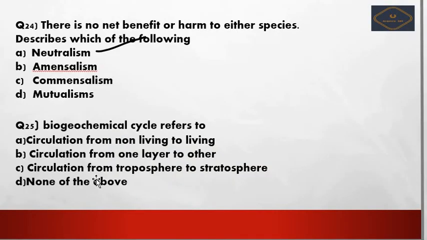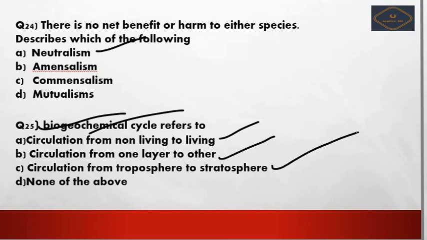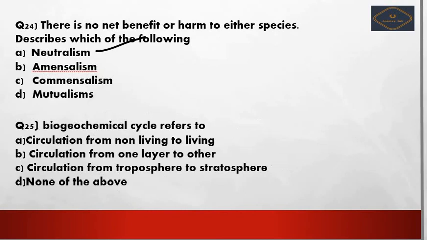Biogeochemical cycles refer to what? Option A, the circulation from non-living to living. Option B, circulation from one layer to another layer. Option C, circulation from troposphere to stratosphere. Option D is none of the above. Which of the following will be the correct answer? Choose the correct answer from the options.